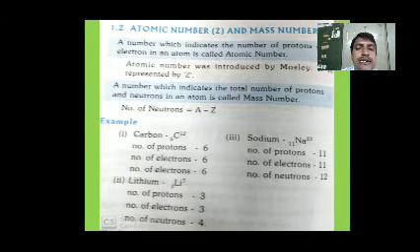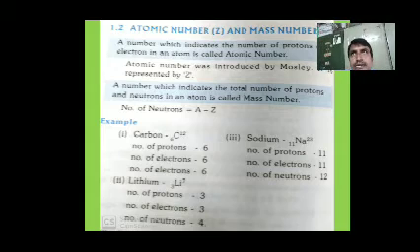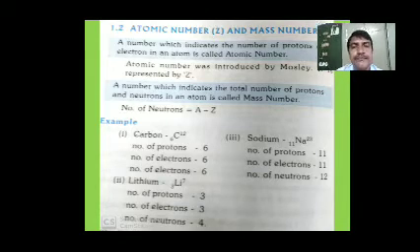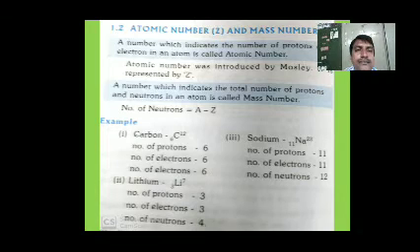Therefore, number of protons 3, number of electrons 3, and number of neutrons N is equal to A minus Z, 7 minus 3, that is equal to 4. So lithium has 4 neutrons.